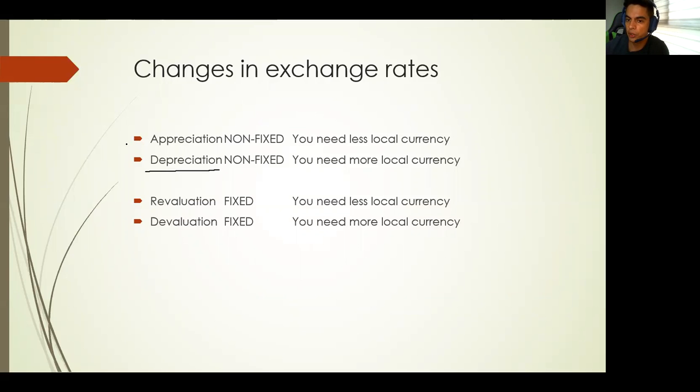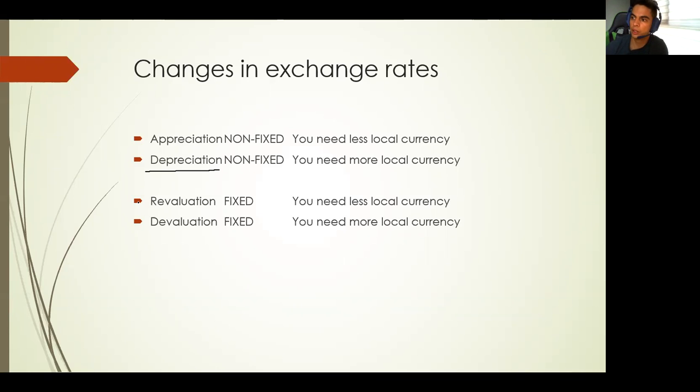And appreciation is when the currency gains value. If the currency gains value and they use a free system, a floating system, then it's going to be appreciation. And devaluation and revaluation are only for currencies that use fixed systems. That's why some years ago, 25 or 30 years ago, we used to say devaluation of the peso, because we used to have a fixed system, but it has changed.